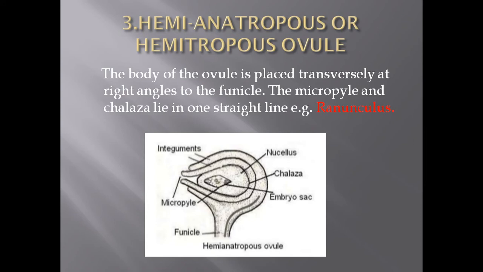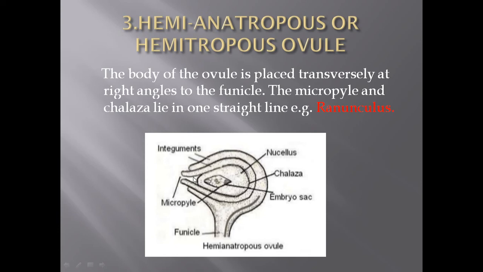Next, the third type of ovule is the hemitropous. Hemi means partial, and tropos means inverted. So it is the hemianatropous or hemitropous type of ovule. Here the body of the ovule is placed transversely, that means it is partially inverted, not completely, and the body is placed at a right angle to the funicle or the stalk.